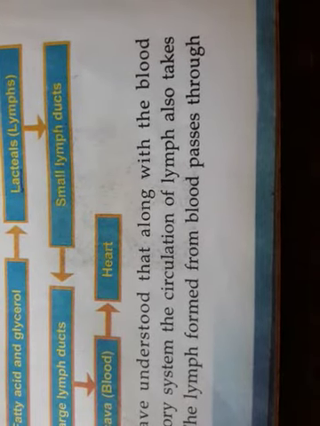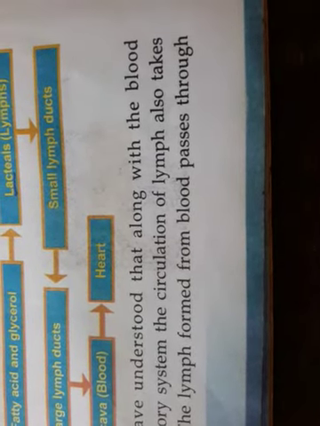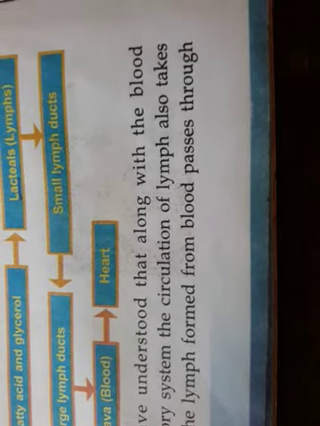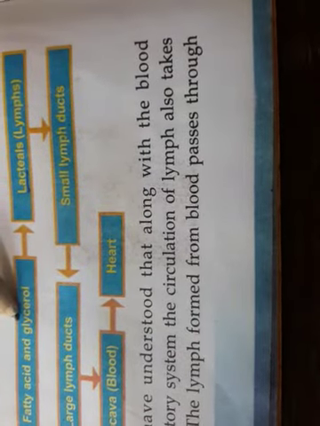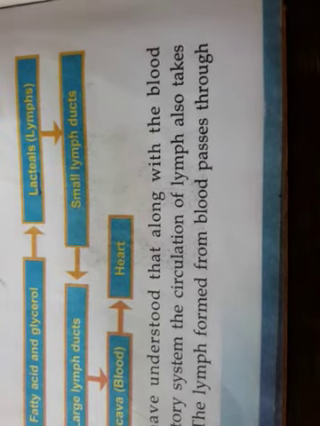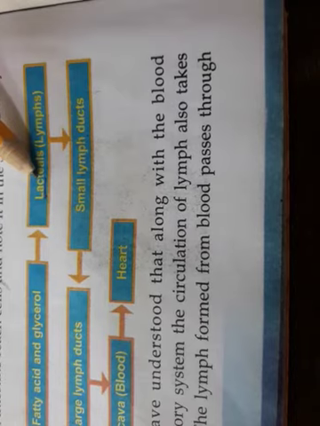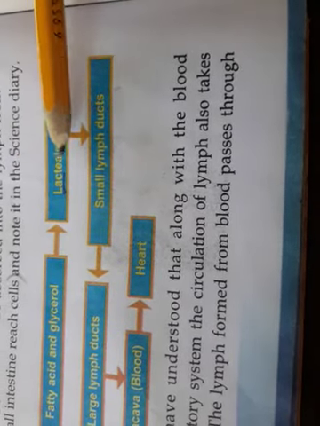Prepare a flow chart on how fatty acids and glycerol absorbed into the lymph from the small intestine reach the cells. Fatty acid and glycerol are the simplest form of fat. They reach the lacteals, the lymph vessels in the small intestine.